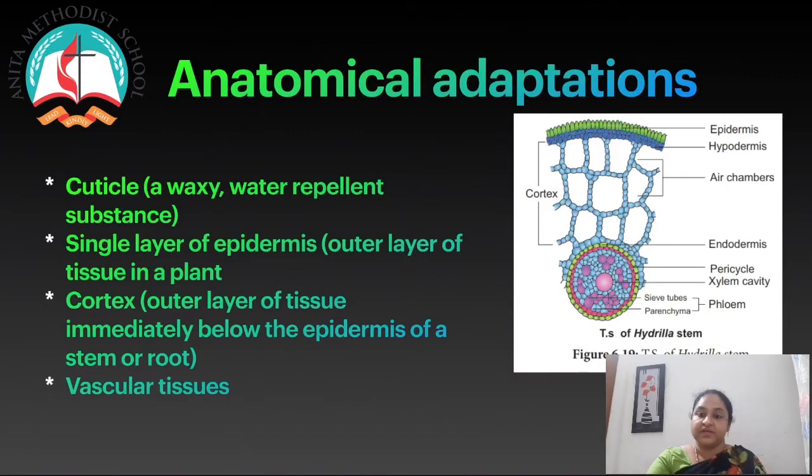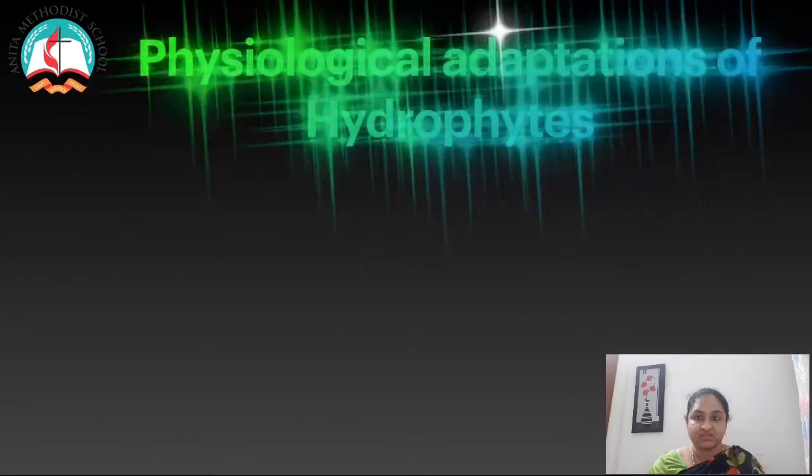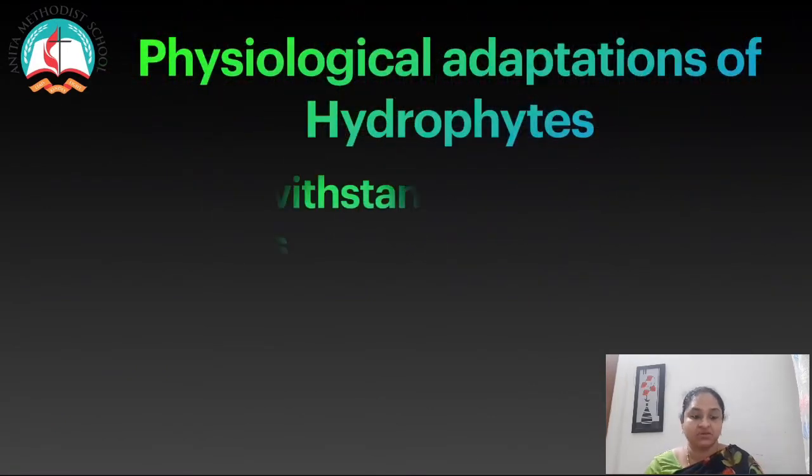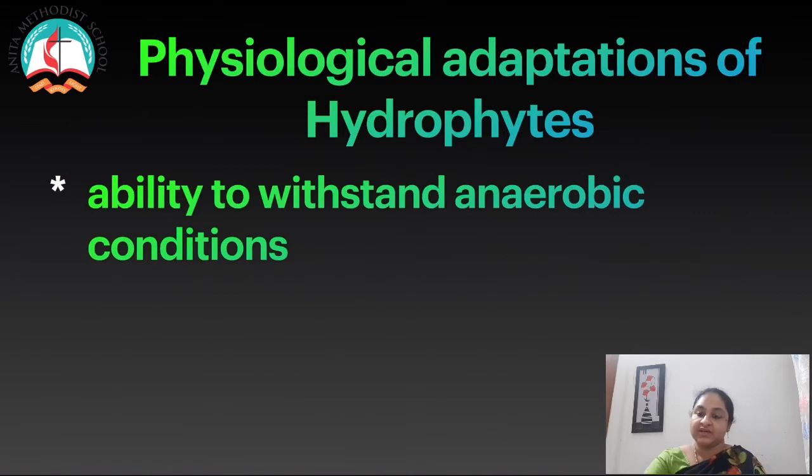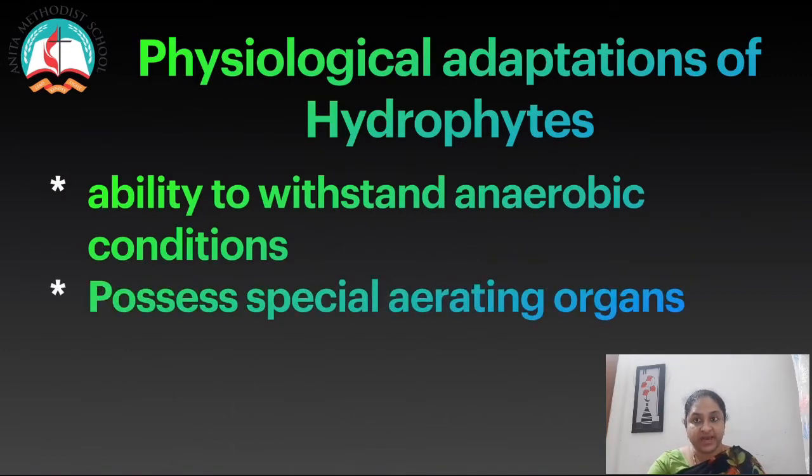Now, physiological adaptations of hydrophytes. Ability to withstand anaerobic conditions. What is anaerobic? Aerobic is with oxygen. Anaerobic is without oxygen, so they can withstand conditions without oxygen. And they also possess special aerating organs. Aerating means a process by which air is dissolved in a liquid. So they have aerating organs.